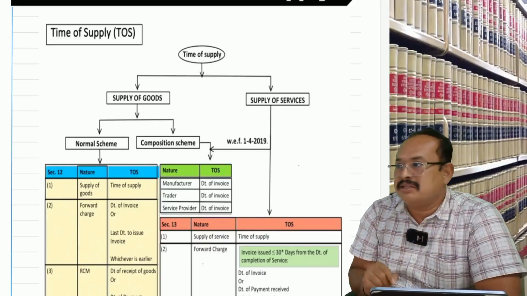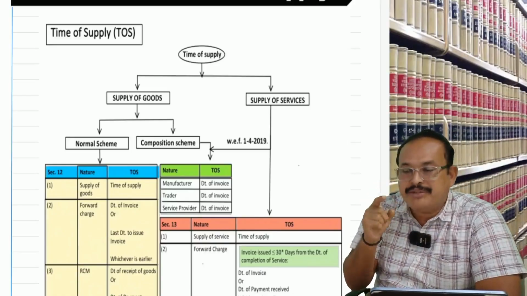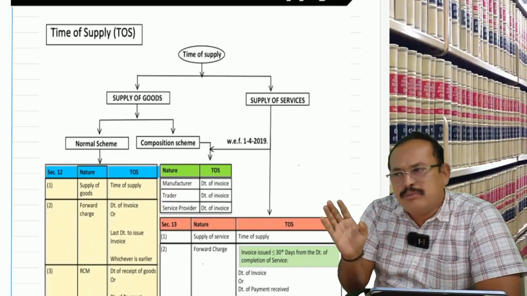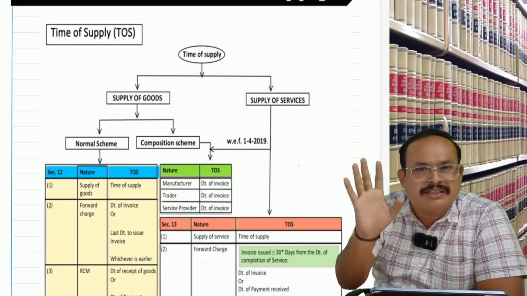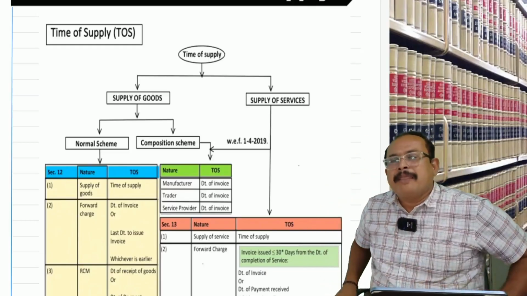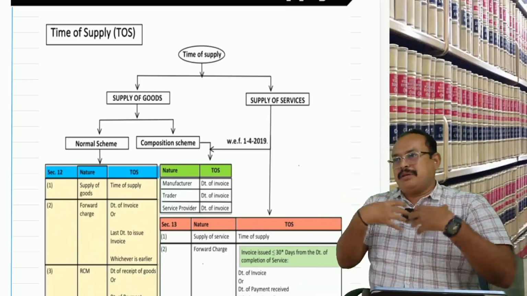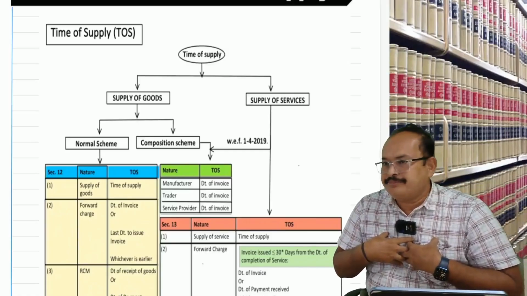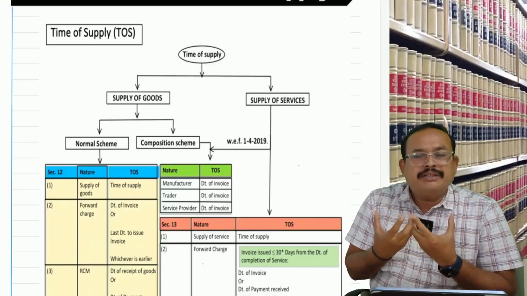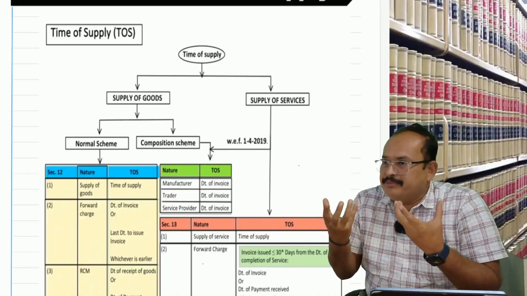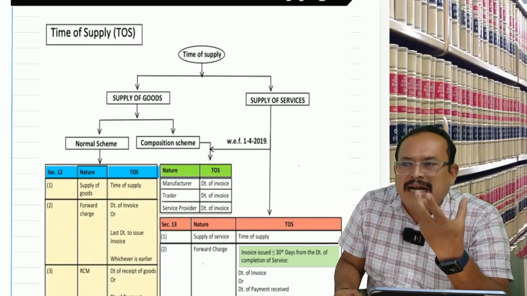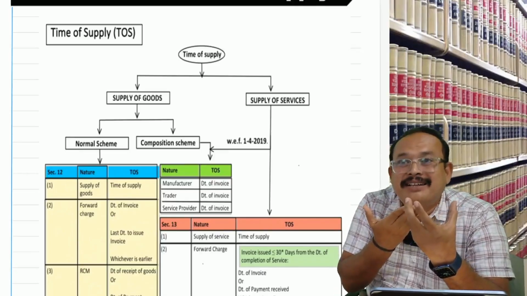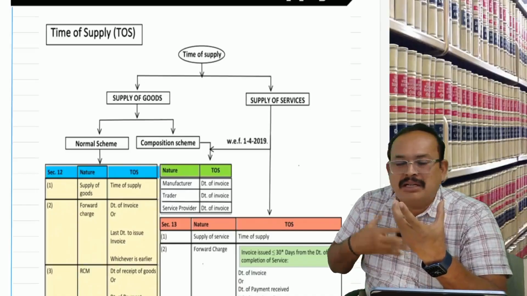Now one doubt has been asked. What is the doubt? Very good doubt, my dear. Your doubt is very good and is premature to refer, but you are mature enough to understand. I am confident I can make you understand. The doubt here is: I am an e-commerce operator, sir. My name is, let us say, Amazon. I have with me two supplies. One supply on which I am liable to pay GST under section 9(5). I am an e-commerce operator paying GST under 9(5).